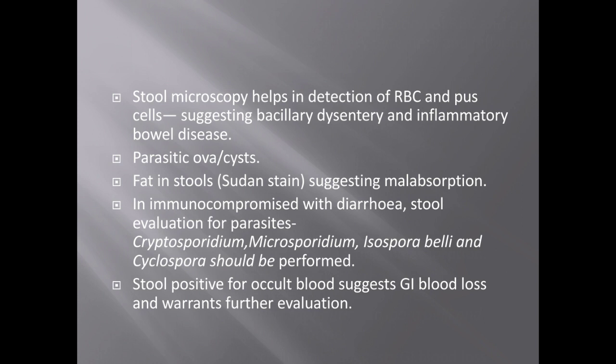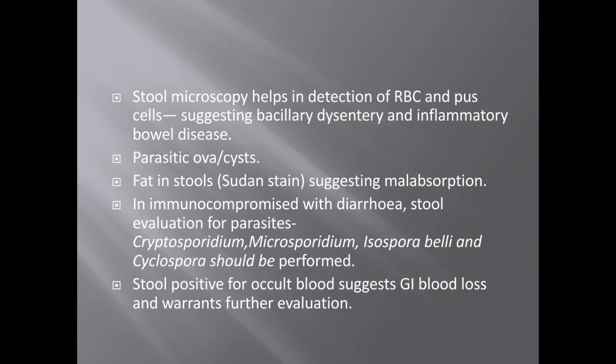Okay, all these can be found through the stool routine microscopy for ova and cysts. And one more stool examination, which is special for Vibrio cholerae, to know the motility of the organism, we will be doing the hanging drop.